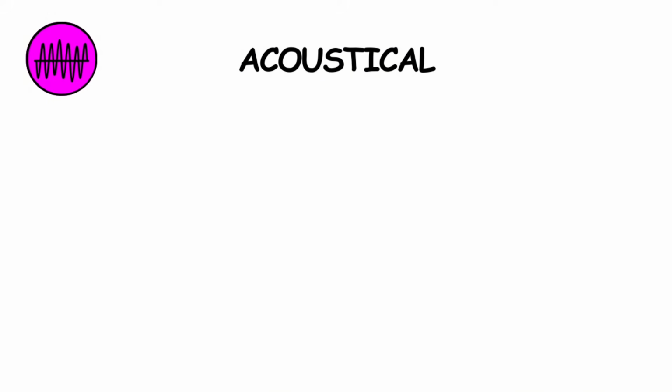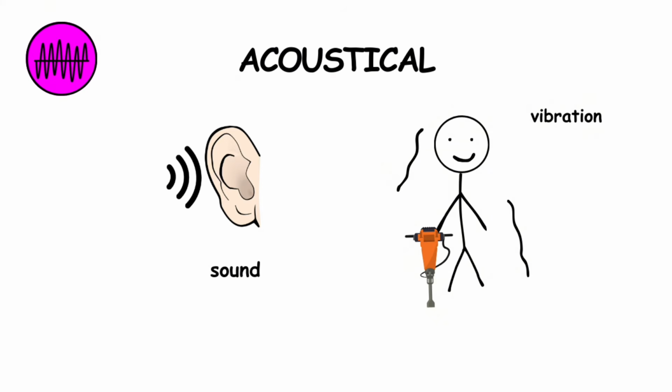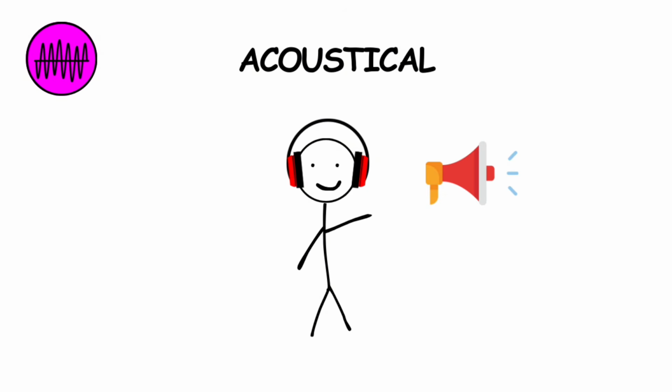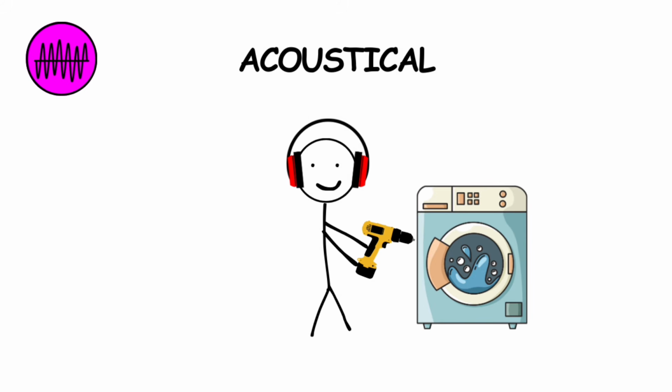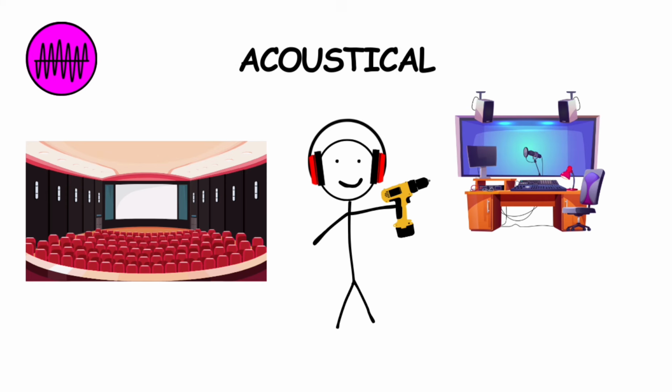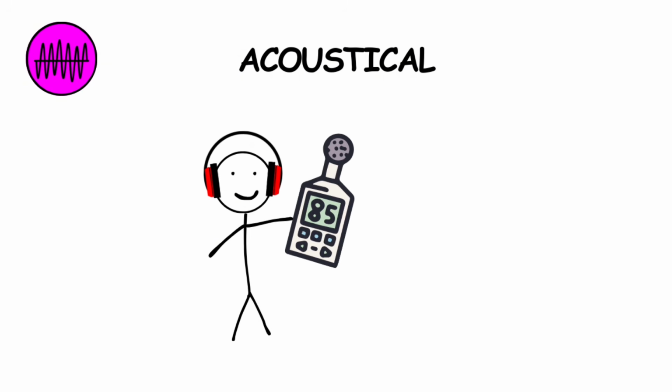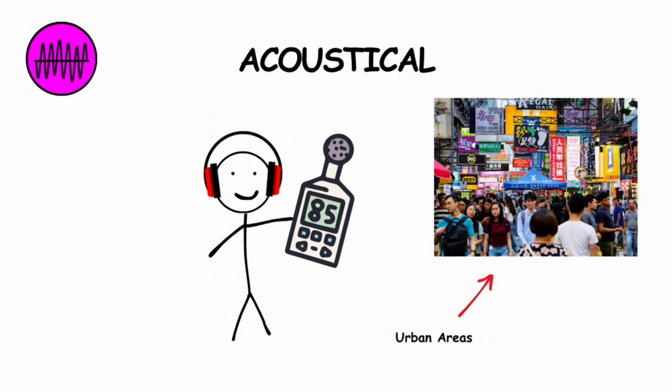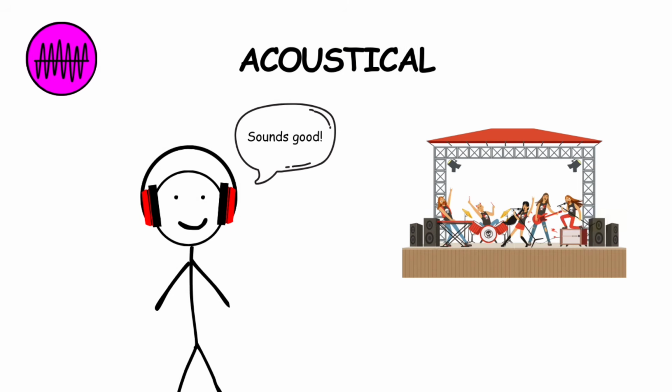Acoustical engineering. Acoustical engineering is the study and application of sound and vibration. Acoustical engineers work on controlling noise and improving sound quality in various environments. They might design quieter machines, improve the acoustics of concert halls and recording studios, or develop noise control measures for urban areas. Their work ensures that sound levels are safe and that audio experiences are optimized for clarity and enjoyment.